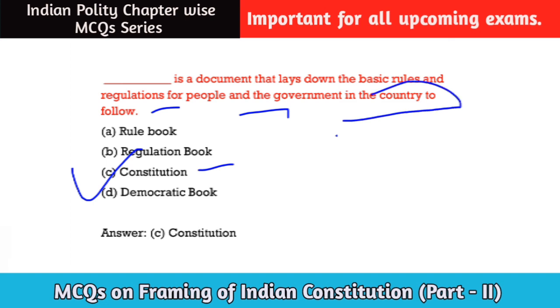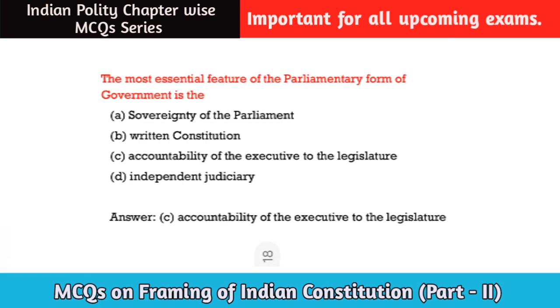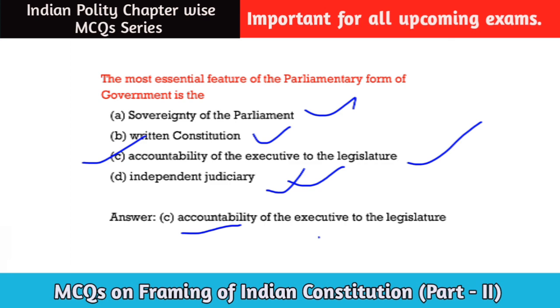Okay, next question. The most essential feature of the parliamentary form of government is: option number A, sovereignty in the parliament. Option number B, written constitution. Option number C, accountability of the executive to the legislature. Option number D, independent judiciary. So the correct answer will be option number C, accountability of the executive to the legislature. Let us move to the next question.